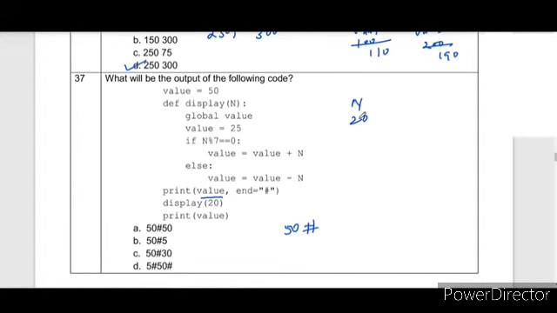Global value becomes 25. This 50 becomes 25 when it will execute this statement: if n modulus of 7 equal to 0, value equal to value plus n, otherwise value equal to value minus n. So here what will happen, this portion of else will execute. So value is 25 and the value of n is 20. So the answer will be 5. This value becomes 5. So next time print value will give you answer 5. So the correct answer is option number B.